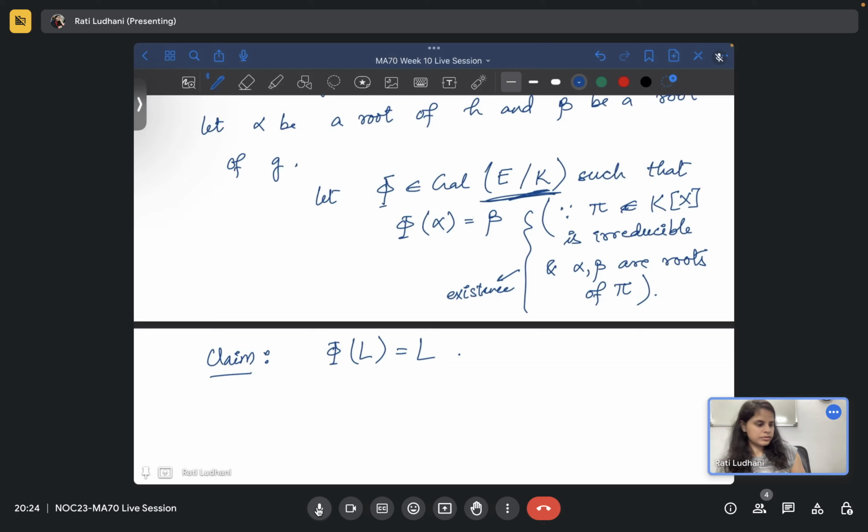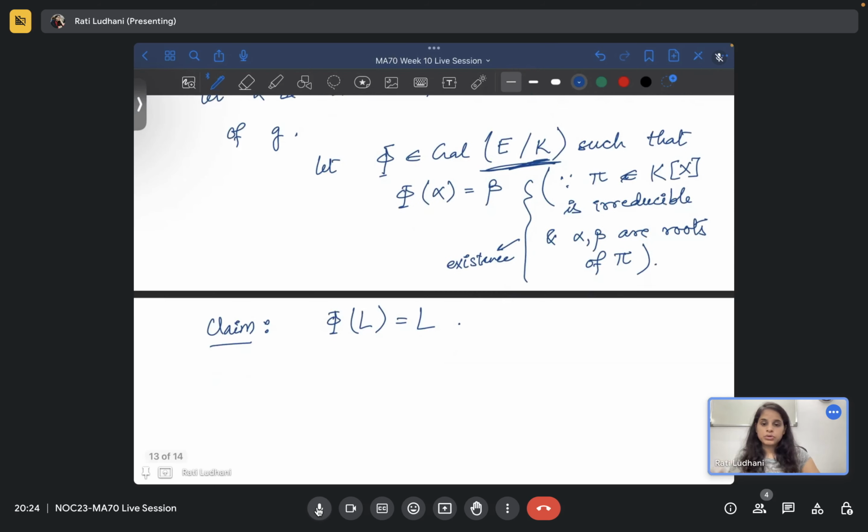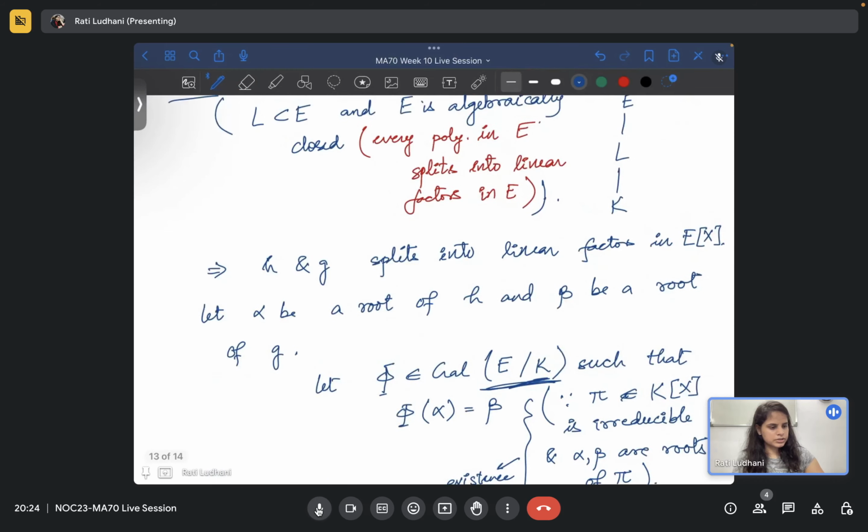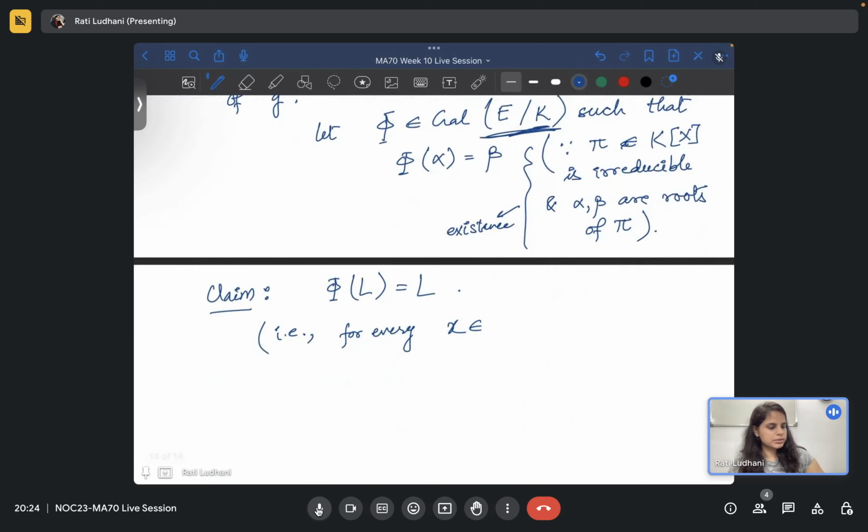Okay, so we want to prove that phi of L is equal to L. What does this mean? That is, for every x belonging to L, phi of x is also in L. We have not used x anywhere right now, so this is a small x, some element. Okay, we have to prove this.